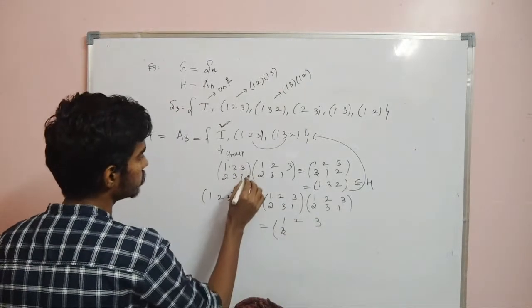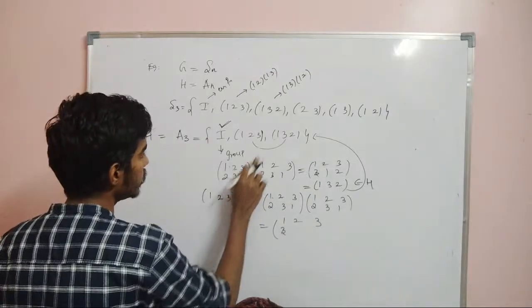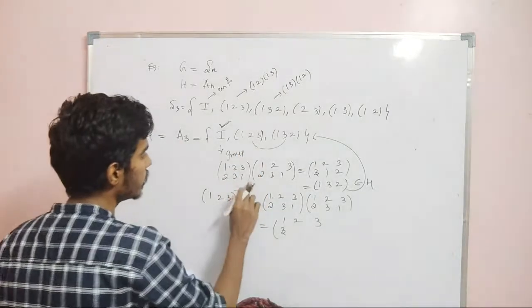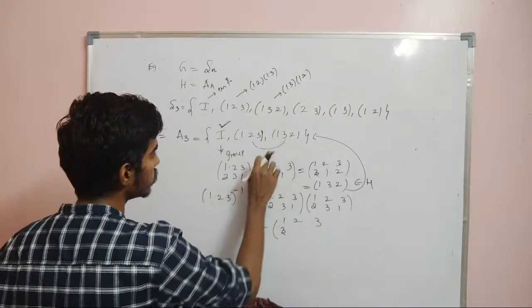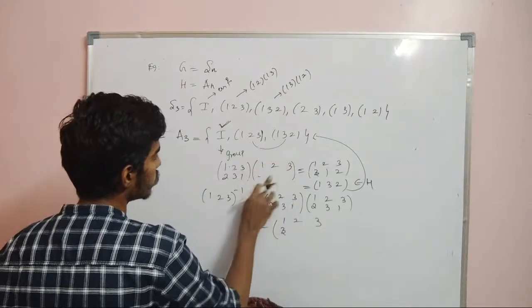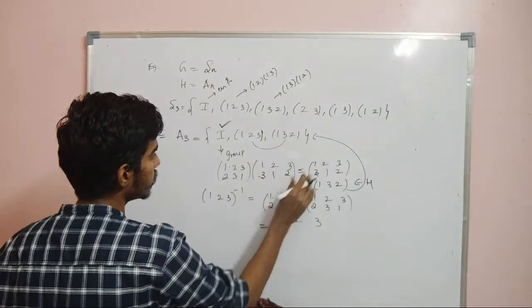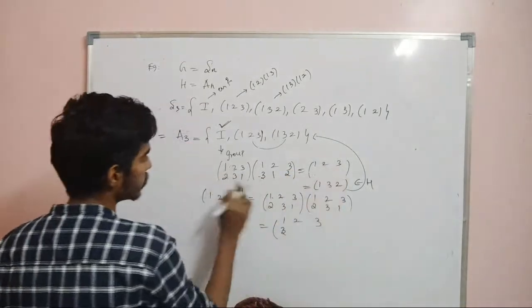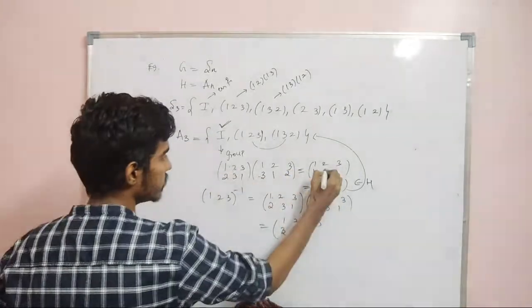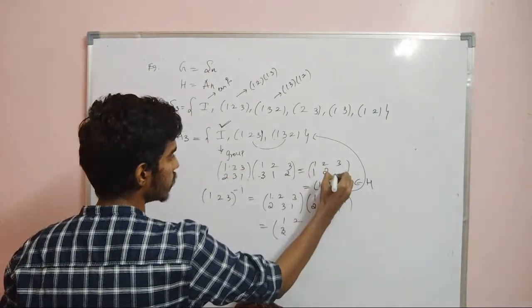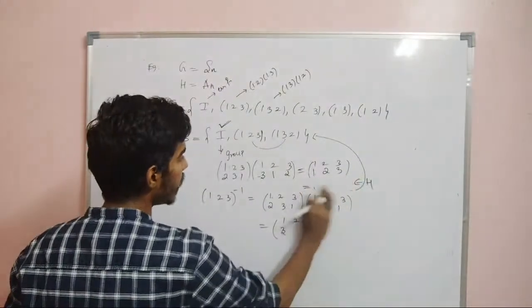Actually, I made some mistake, I think. So (1 2 3) means 2, 3, 1, and take this element (1 3 2). (1 3 2) means 1 goes to 3, 3 goes to 2, 2 goes to 1. If you multiply these, 1 goes to 2, 2 goes to 1, 2 goes to 3, 3 goes to 2, 3 goes to 1, 1 goes to 3. So this is equal to I.